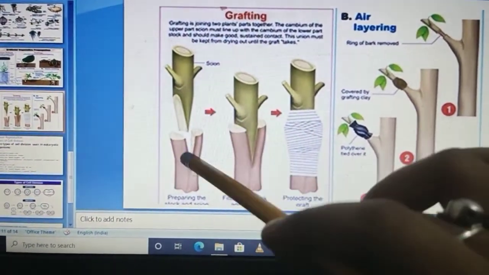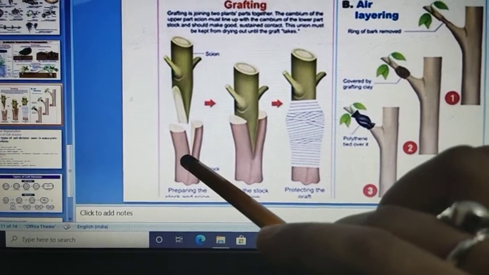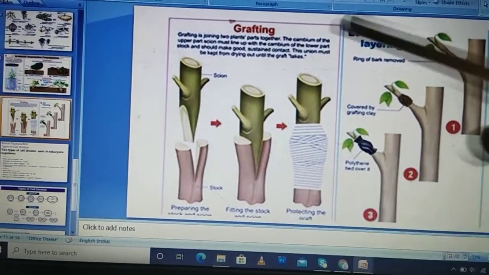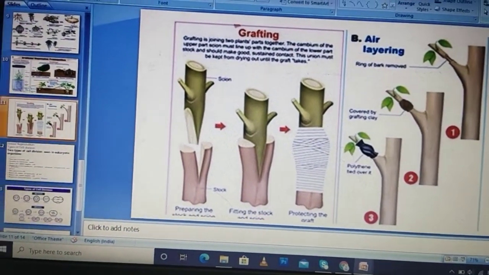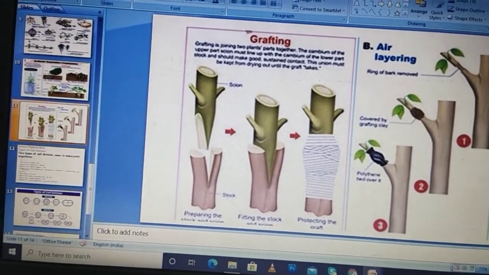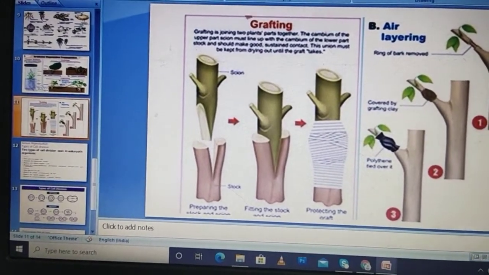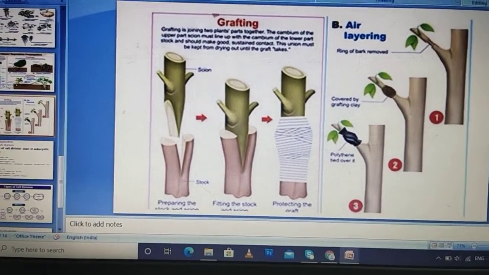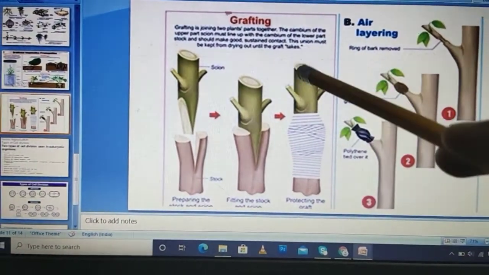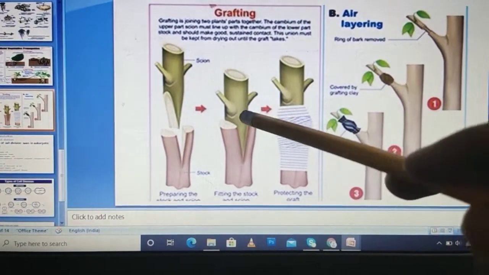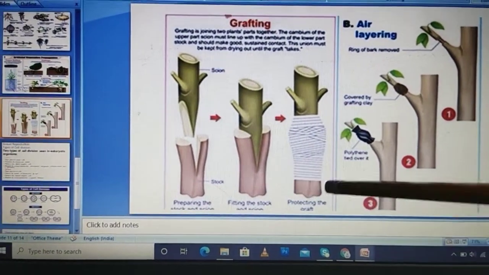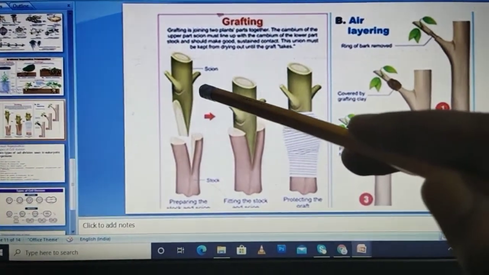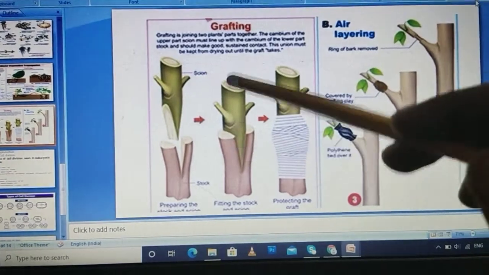Now we have grafting. In grafting we have two parts. One is the stalk, the other is the scion. This is the common method known by the name kalam chadhana, which gardeners practice. You have seen pink color flowers. They take the stalk of a red rose, and over it the scion part is of a white rose. Then it develops into a pink rose.